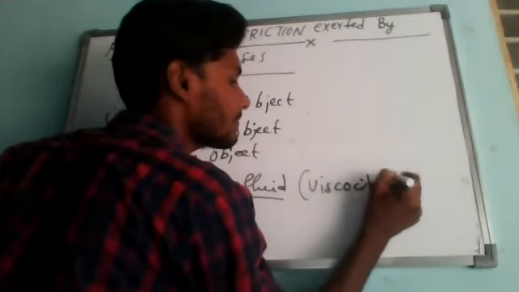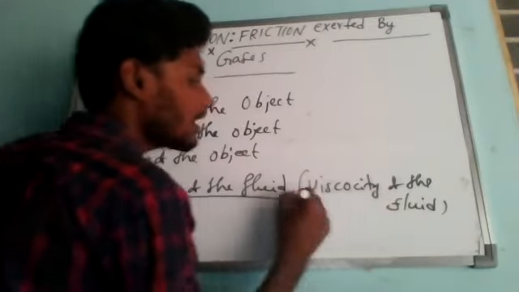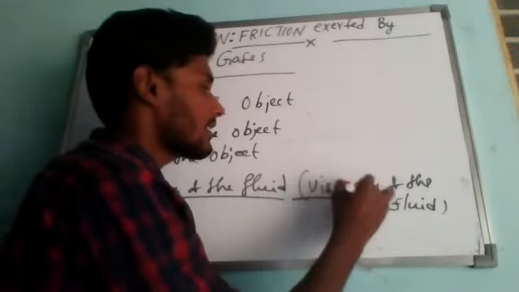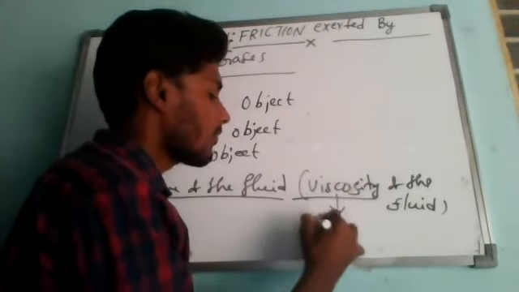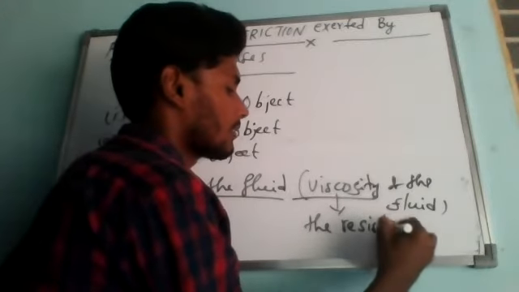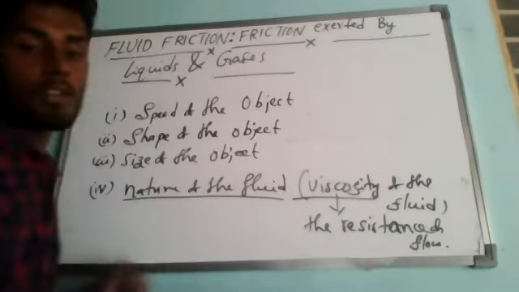Viscosity of the fluid. Understanding? So viscosity means what? The resistance to flow. Viscosity, V-I-S-C-O-S-I-T-Y, viscosity means the resistance of flow. Resistance of flow. Understand?